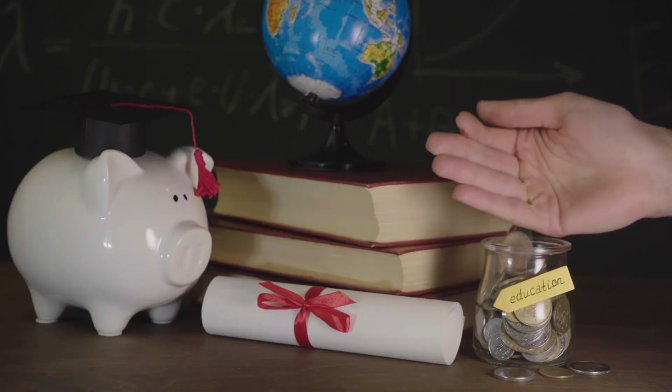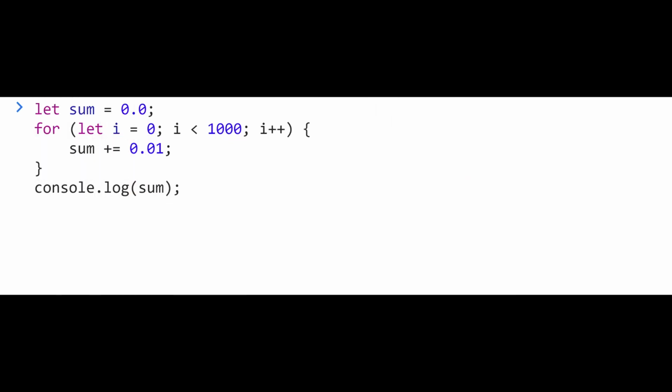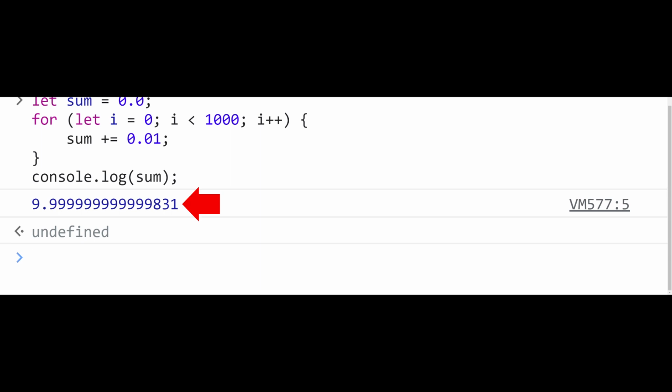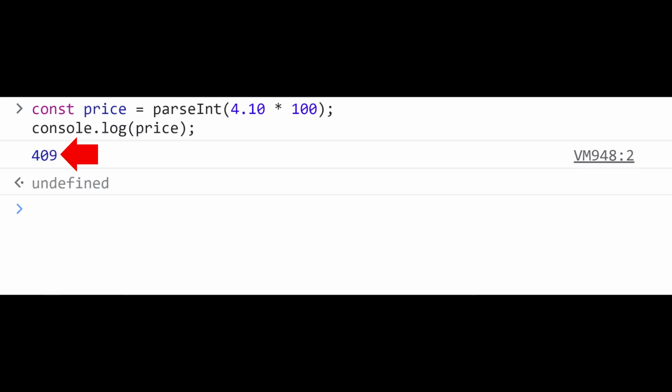Let me show you how small mistakes can accumulate and cause trouble. Imagine you're saving money, but with every penny there is a miscalculation in the system, and you end up with less money than you put in. Well, you could round this value up, but rounding is tricky, and here's another bug that I once had to fix in production. A person was trying to set a price to 4.10, but the program decreased it to 4.09 just because of a bad rounding system.